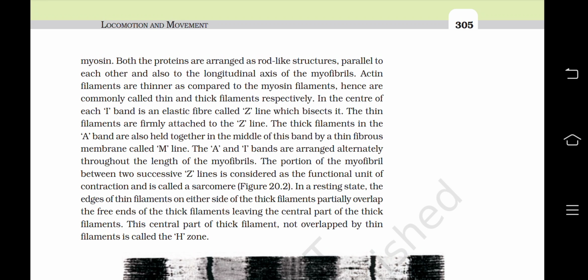The portion of the myofibril between two successive Z lines is considered as the functional unit of contraction and is called a sarcomere. In a resting state, the edges of the thin filaments on either side of the thick filaments partially overlap the free ends of the thick filaments, leaving the central part of the thick filaments. The central part of the thick filament not overlapped by thin filaments is called the H zone.